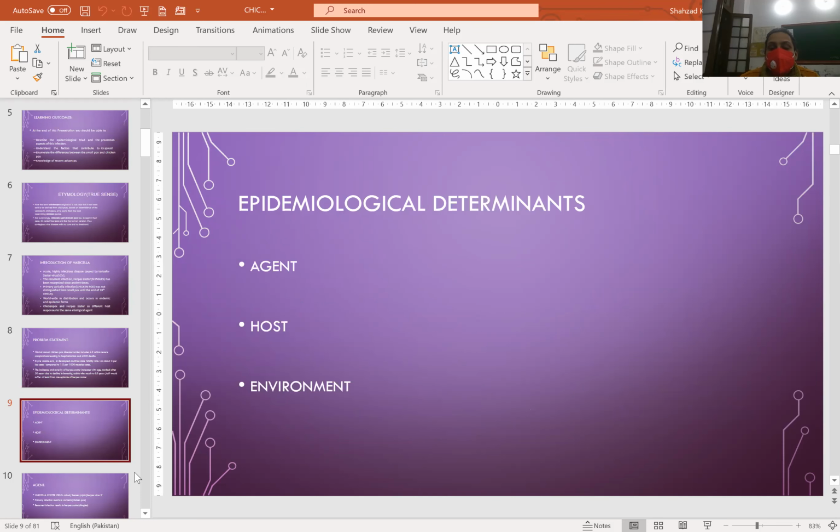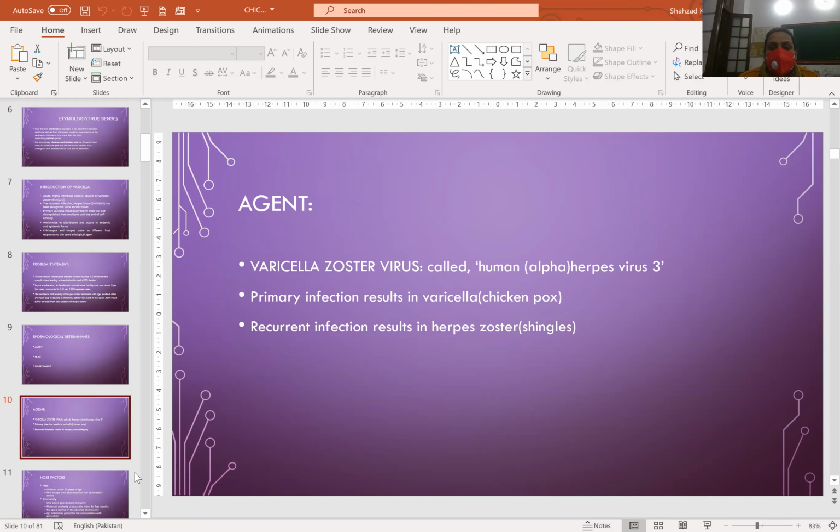The epidemiological triad includes agent, host, and environment. First, agent. Varicella zoster virus, called human alpha herpes virus 3. Primary infection results in varicella, chickenpox. Recurrent infection results in herpes zoster, shingles.